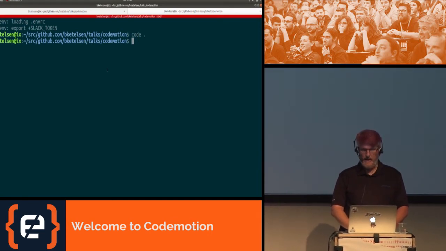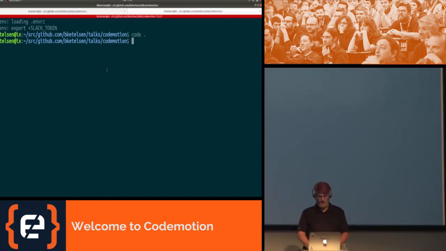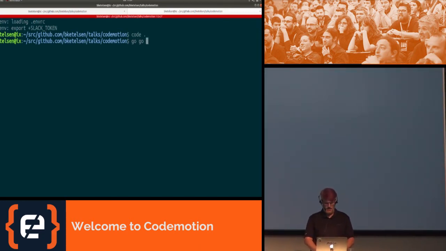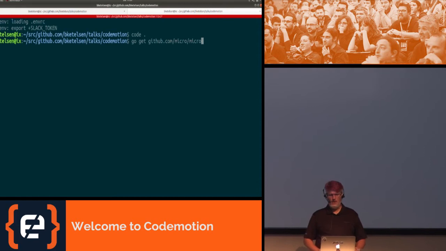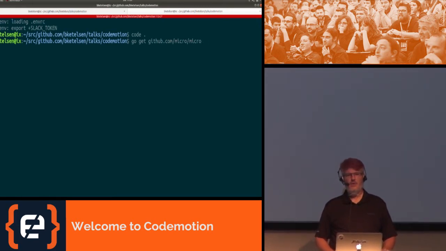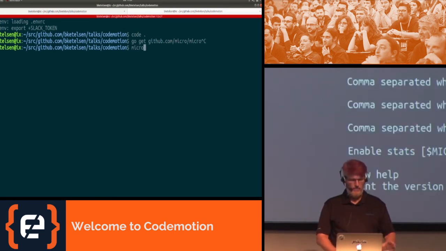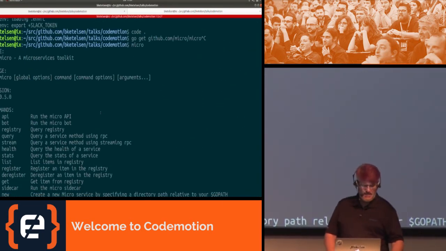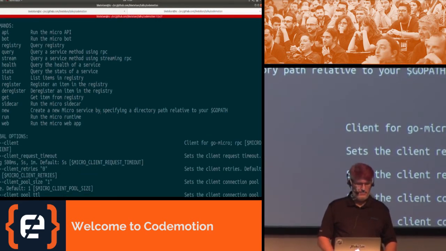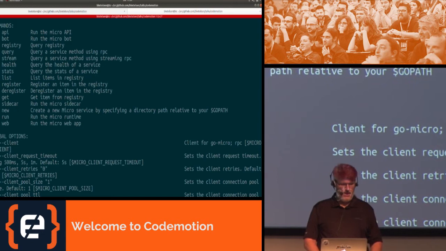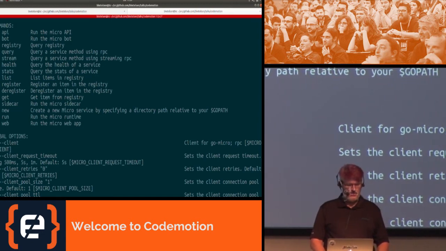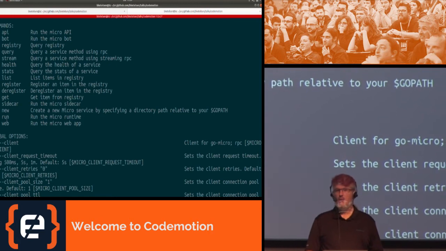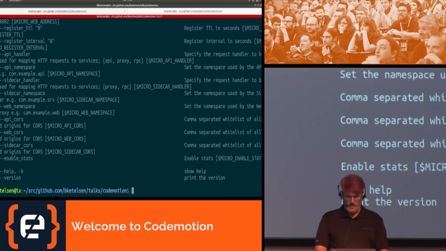We'll start off by installing Go, which I've already got here, and then install Micro. To install Micro, we do go get github.com/micro/micro. And that installs the micro command, which we'll use to generate microservices. So if we type micro from the command line, you can see that the micro command has several subcommands: API, bot, registry, query, stream, health, stats, list, register, deregister, get, sidecar, new, run, and web. Since we're building a new microservice, we're interested in new.